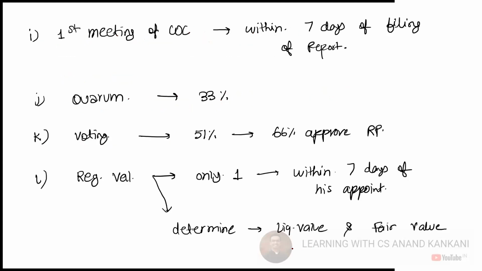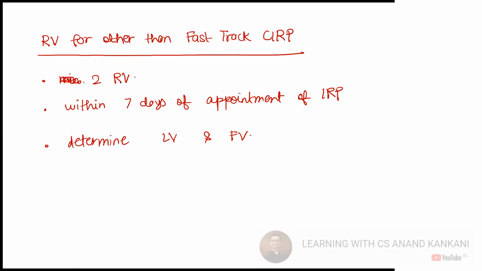Let's say the registered valuer says the liquidation value is 55 lakhs. The fair valuation is 80 lakhs. So you just have one value. But when there are two registered valuers, there will be two valuations. So how will the final valuation be determined? What will be the final value?